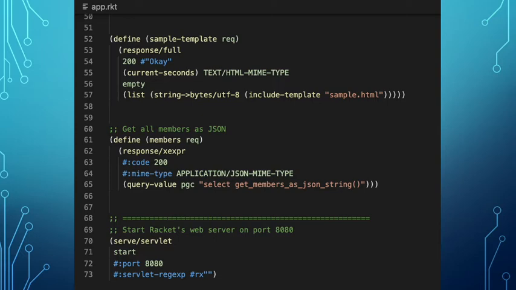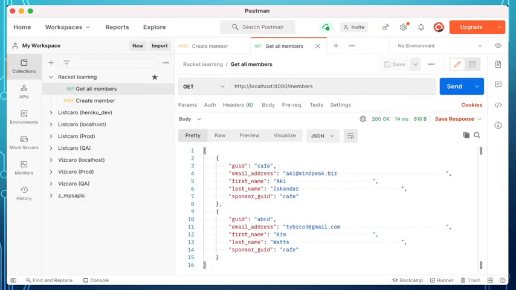And then, of course, for Racket to serve anything, you got to tell it to, hey, start your web server. I started on port 8080, then that's basically it for the code. And when you run it, and if you go over here to localhost 8080/members, as the route said, it goes to the members function, and it hits the database and returns the JSON. And here's the people that you saw in the database, Aki and Kim.